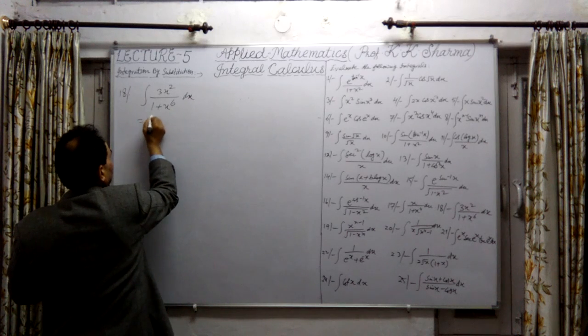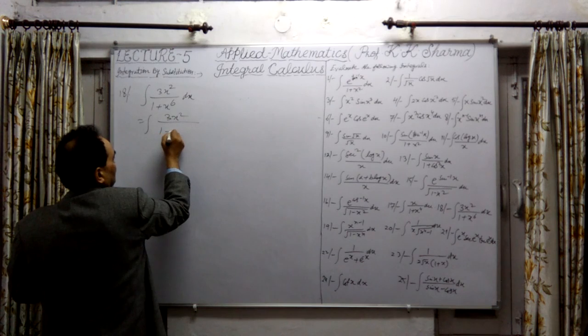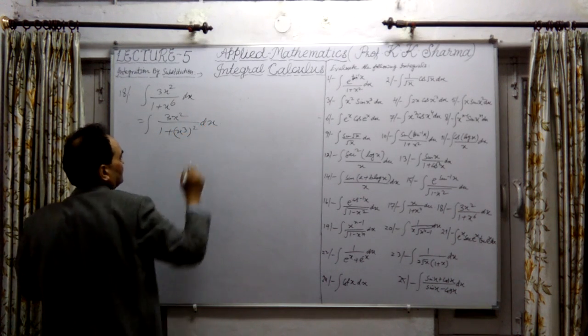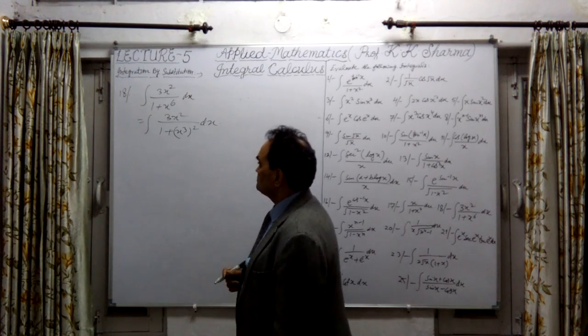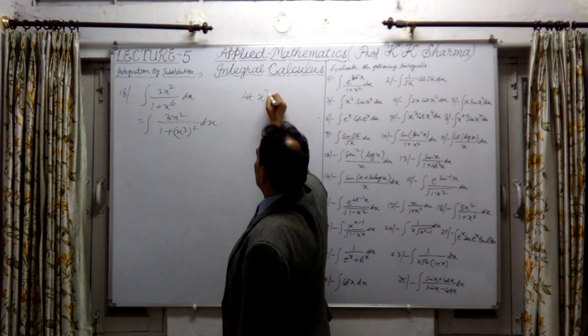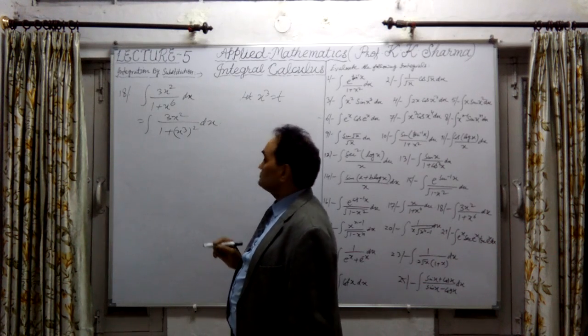Now we can write it as the integration of 3x square divided by 1 plus x cube whole square into dx. No change. Now we can assume that x cube, let x cube equal to t.